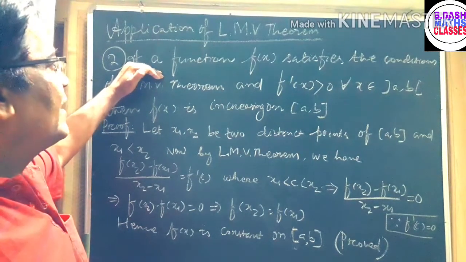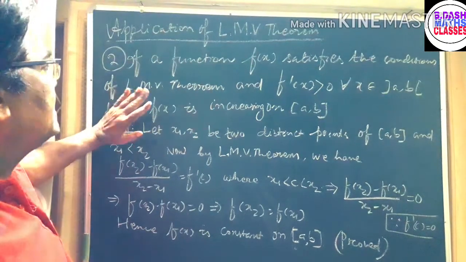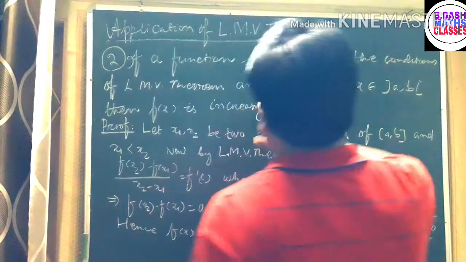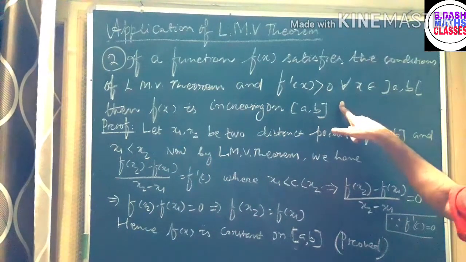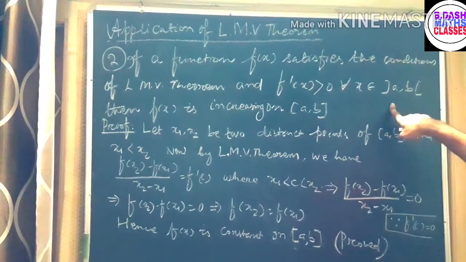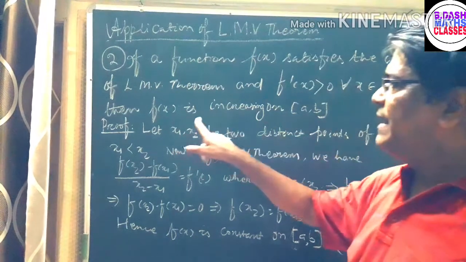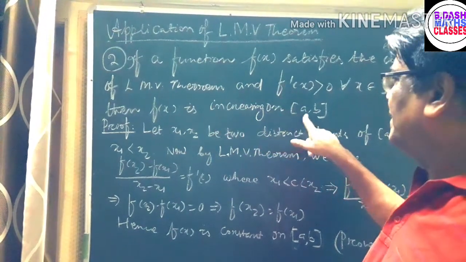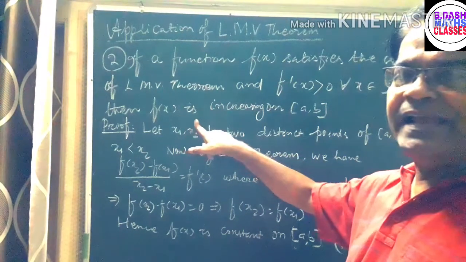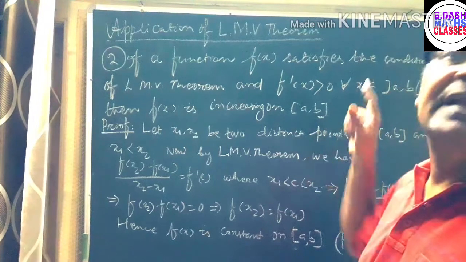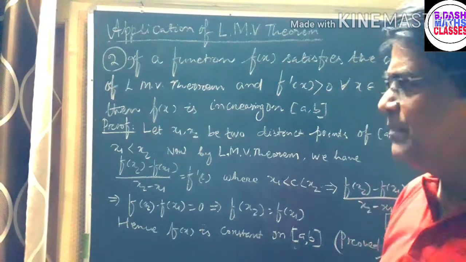If a function f(x) satisfies the conditions of a Lagrange mean value theorem and f'(x) is greater than 0 for all x belongs to open interval (a, b), then f(x) is increasing on the closed interval [a, b]. Means f(x) is an increasing function on the closed interval [a, b] that we have to establish.